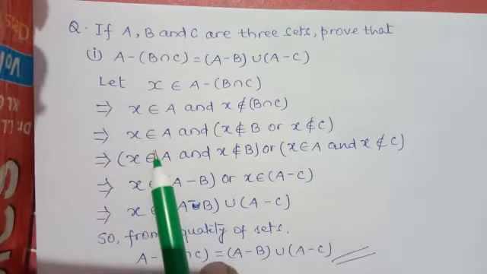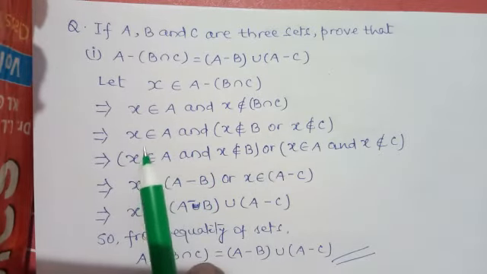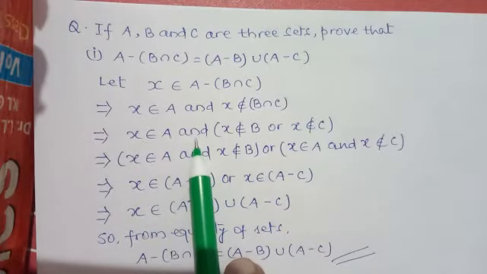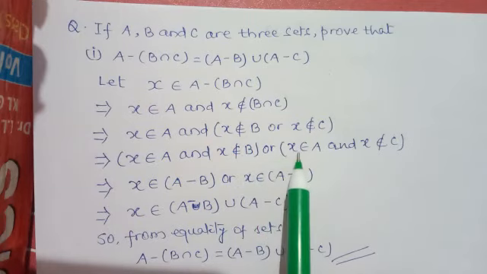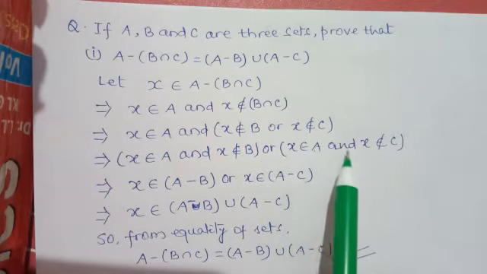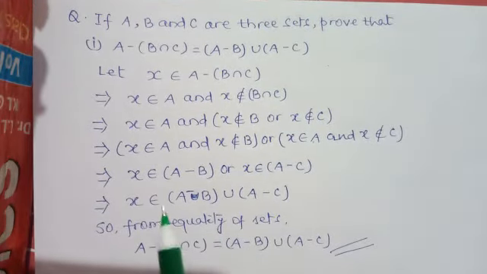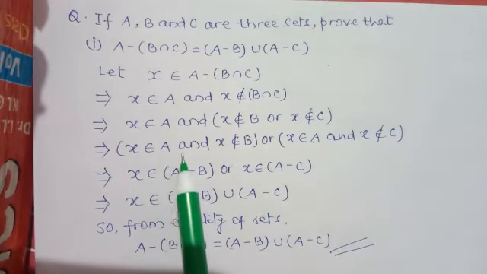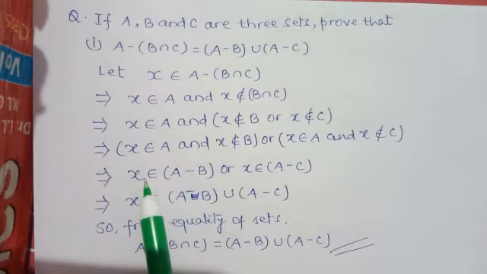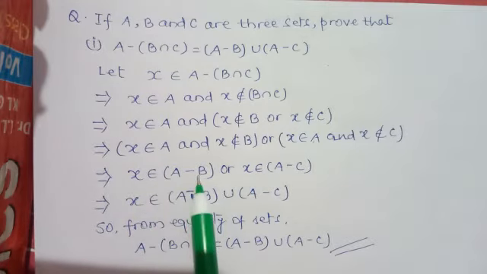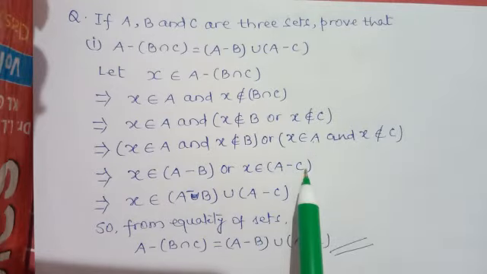Now apply the distributive law. Distribute X belongs to A over B and C. So write X belongs to A and X does not belong to B, or X belongs to A and X does not belong to C. So X belongs to A and X does not belong to B means X belongs to A minus B, or X belongs to A minus C here.